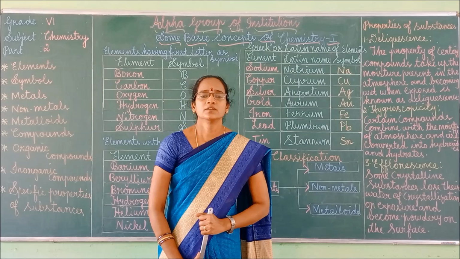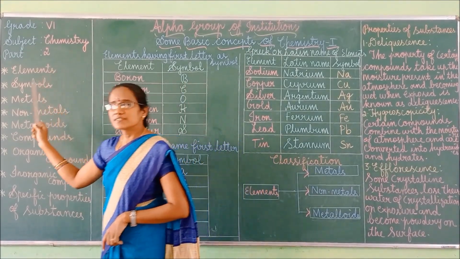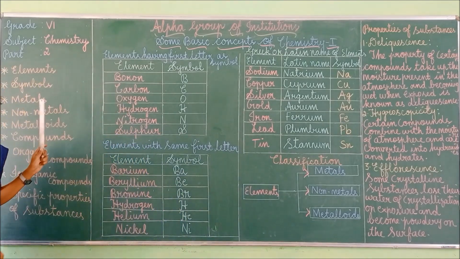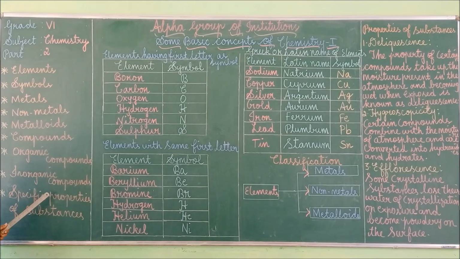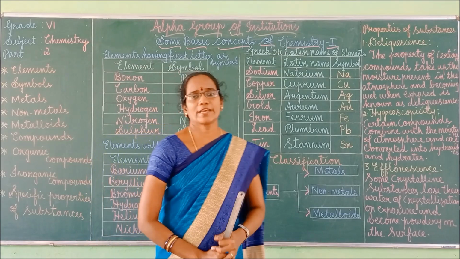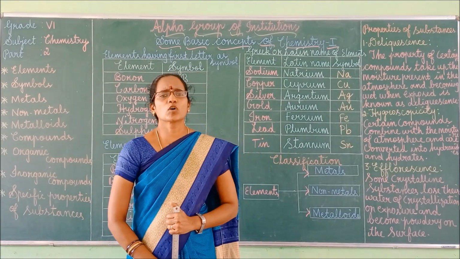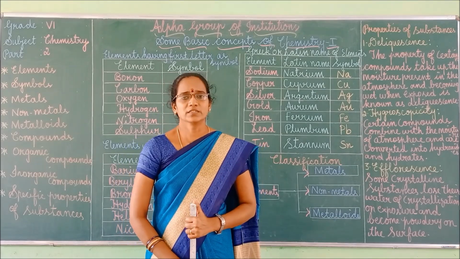Good morning, children. This session we are going to discuss elements, symbols, metals, non-metals, metalloids, compounds, and then organic compounds. That is classification of compounds. Organic compounds, inorganic compounds, followed by specific properties of substances. These things we are going to discuss today. Elements are everywhere. They are the building blocks of everything on earth.